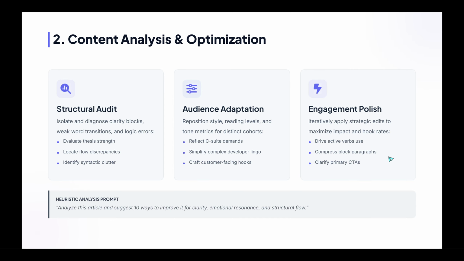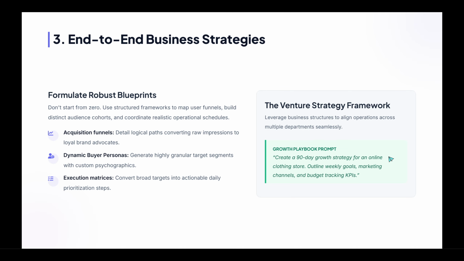Third, generate complete business strategies. From marketing plans and growth roadmaps to sales funnels and customer personas, ChatGPT can help you outline the big picture and the day-to-day actions. Start with, create a 90-day growth strategy for an online clothing store, and request timelines, channels, messaging angles, and simple KPIs. Provide your niche and target customer for more precise guidance.